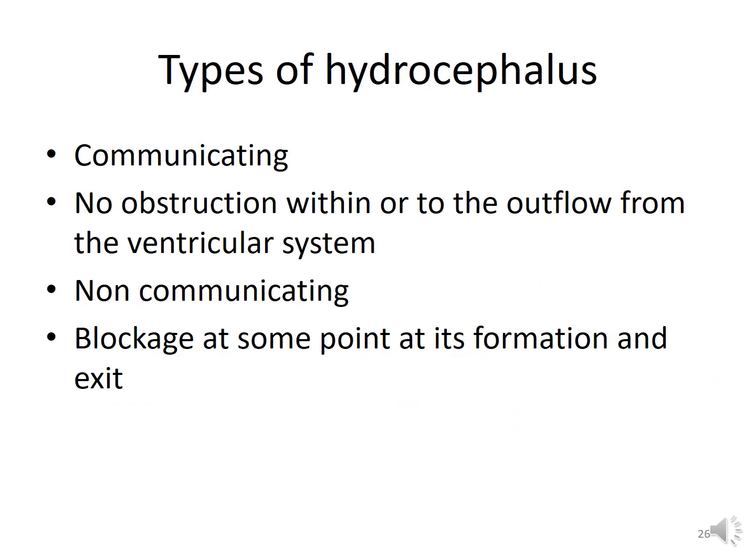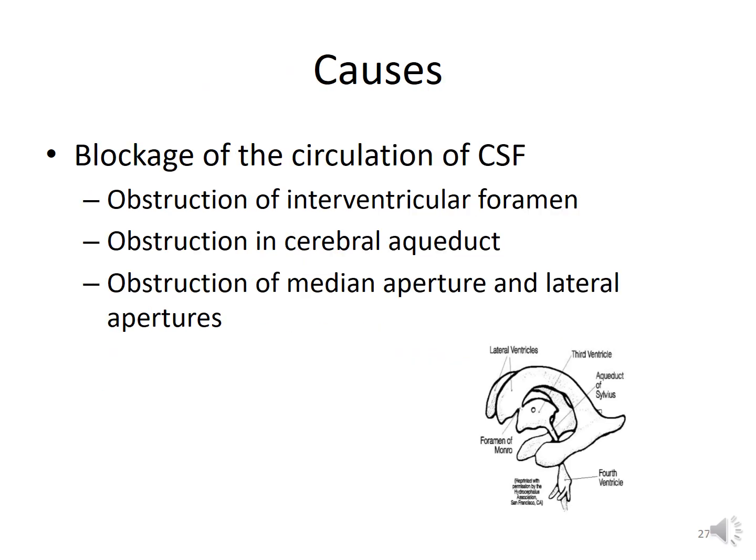Types of hydrocephalus: communicating, where no obstruction is present within or to the outflow from the ventricular system, and non-communicating, where blockage is present at some point between its formation and the exit. Causes: blockage of circulation of CSF. It can be due to obstruction of the interventricular foramen, obstruction in the cerebral aqueduct, or obstruction of the median aperture and the lateral apertures.